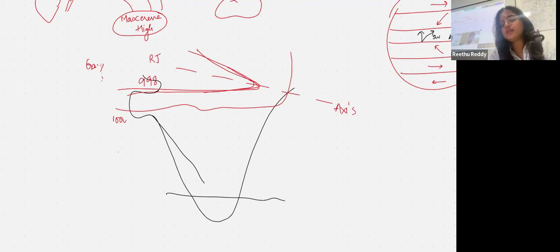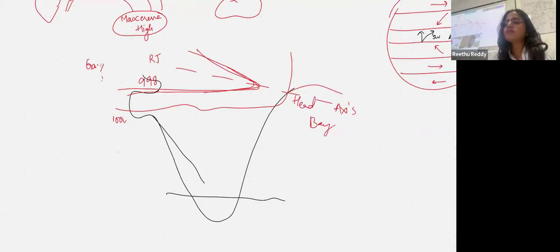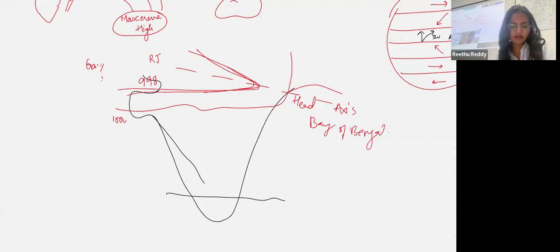What does Head Bay mean? Bay is Bay of Bengal. Head Bay means the northern part of the Bay of Bengal. We saw this yesterday.